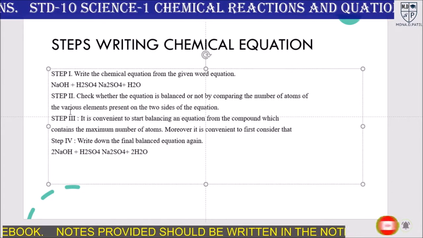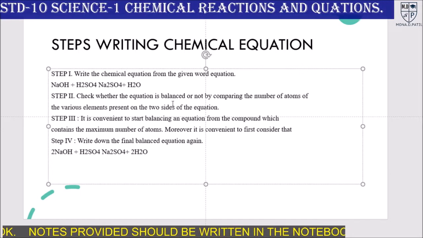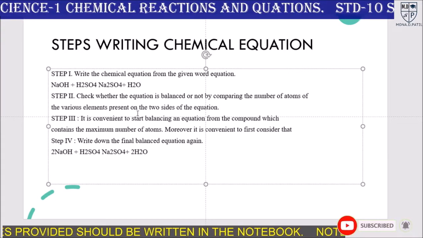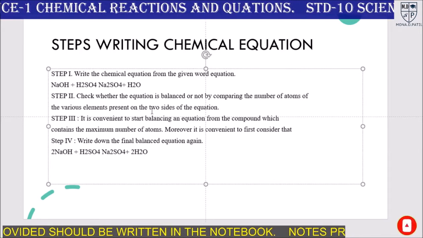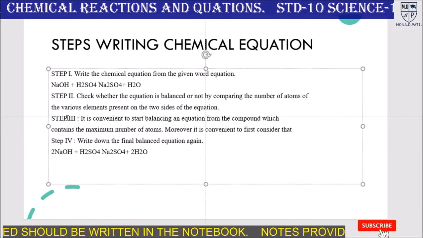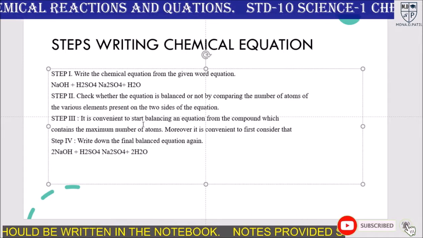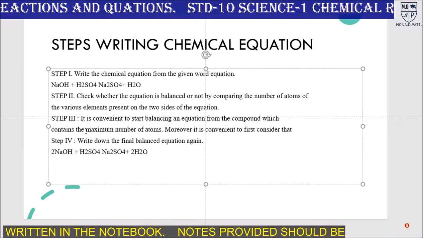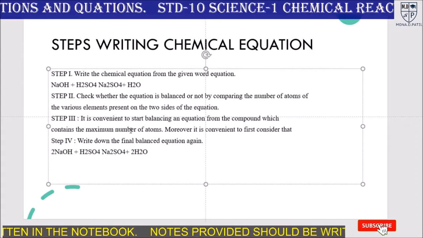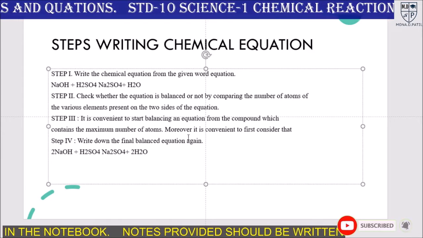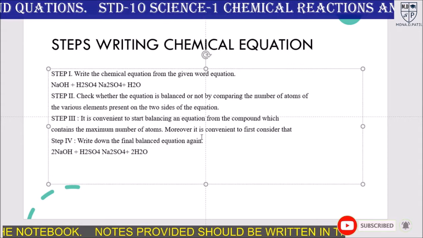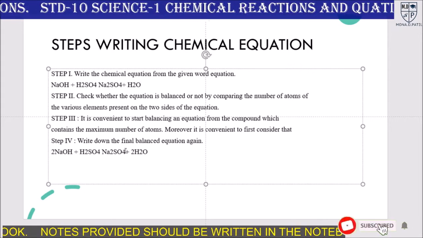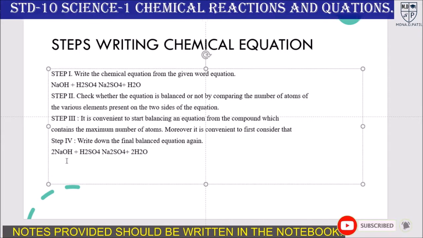water. In the second step, check whether the equation is balanced or not by comparing the number of atoms of the various elements present on the two sides of the equation. In the third step, it is convenient to start balancing an equation from the compound which contains the maximum number of atoms. Moreover, it is convenient to first consider that. Then step 4, write down the final balanced equation again in the form like this.